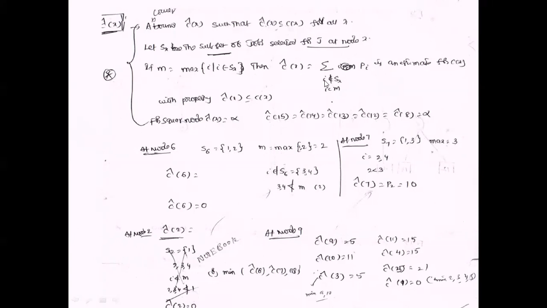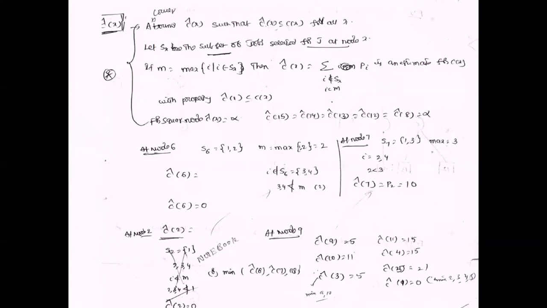So I not belonging to S of X. Suppose for C cap 6, I not belonging to S6 means 3, 4. So 3, 4 do not belong to S6. 3, 4 less than or equal to M, where M is 2? 3, 4 are not less than M. So C cap equals 0.